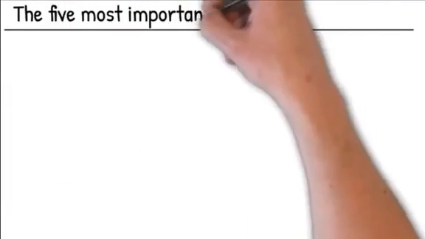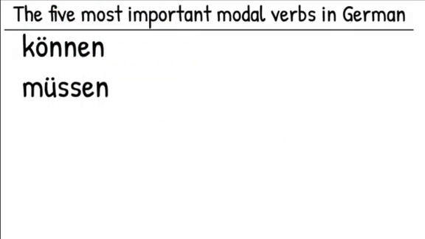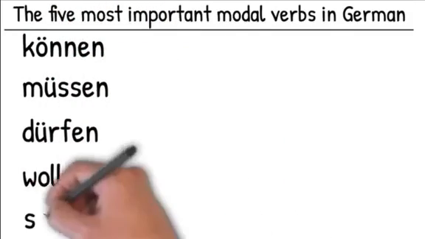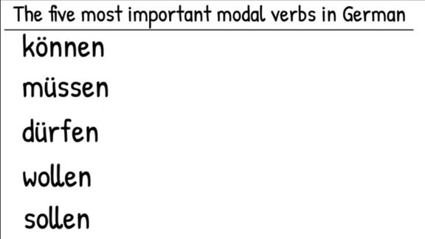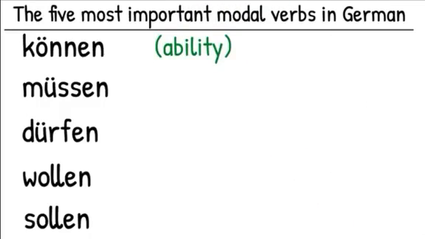The 5 most important modal verbs in German are können, müssen, dürfen, wollen, and sollen. Each of these verbs expresses a mood which affects the other verb. The first one, können, expresses ability. We translate this into English with can or to be able to.